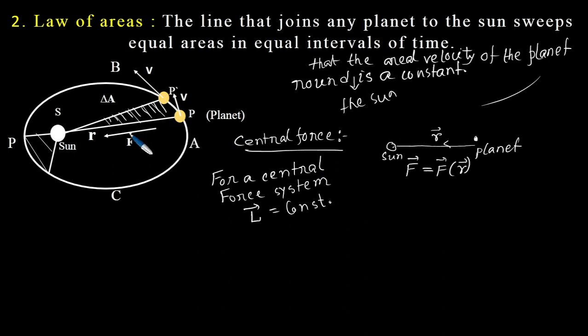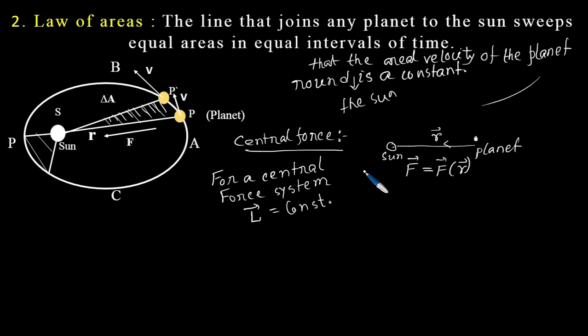So we understand that the sun-planet system is a central force system, since the force acting on the planet due to the sun depends on the position vector r.